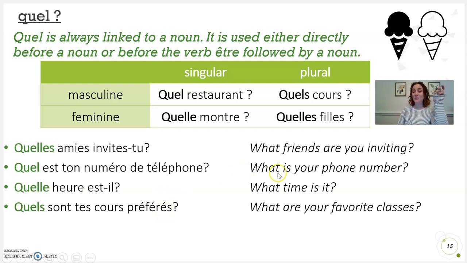Notice that quel can mean what. In English, we would say, what's your phone number? What are your favorite classes? What friends? What time? In French, you're not going to use que or quoi for this idea because it is linked to a specific noun. Which classes are your favorite? Which hour is it? Which, out of all the phone numbers that exist, which is yours?